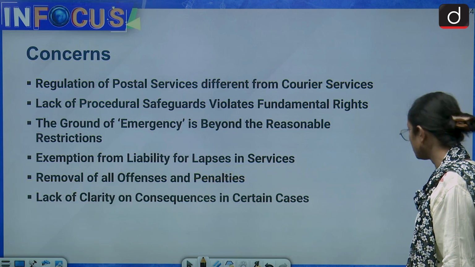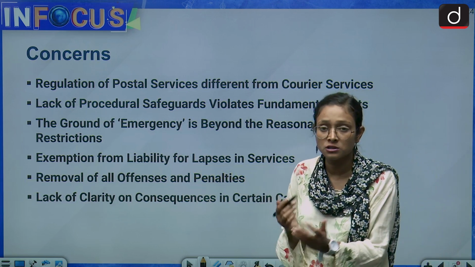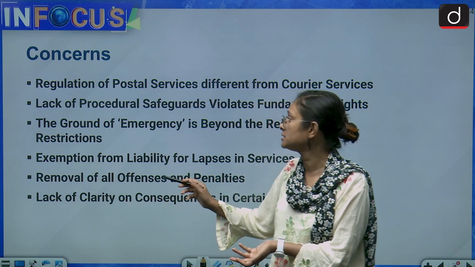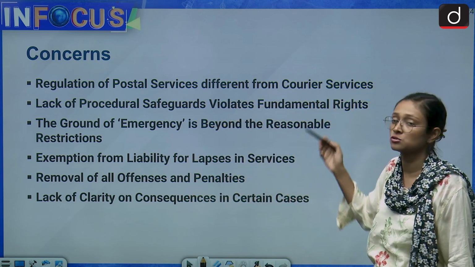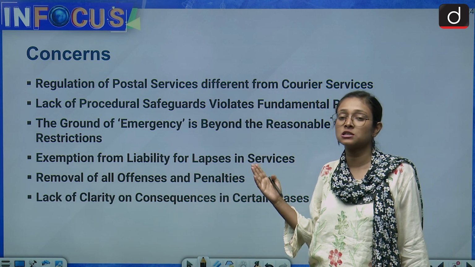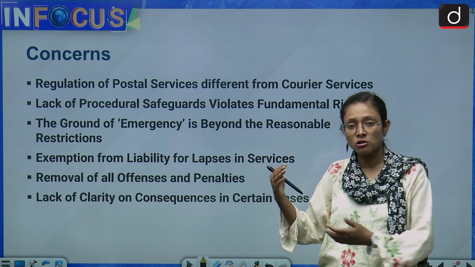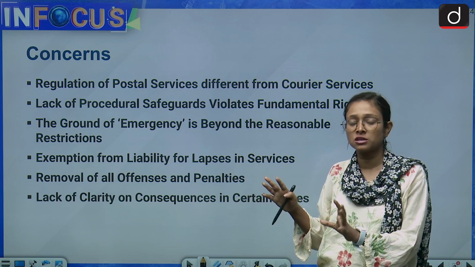Now we come to the another one, which is about what are the concerns. So these are the highlights we had studied. Now we'll study what are the concerns related to this particular act. The first thing is that regulation of postal services different from the courier services. So earlier the courier services was not part of the particular act, and the courier also came late. It was around 1890s, and after that courier service were free.